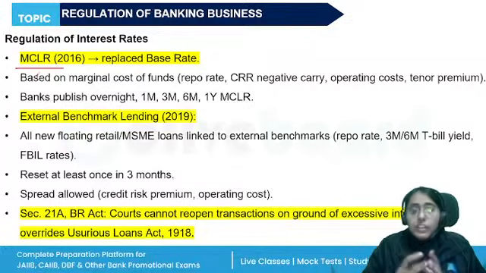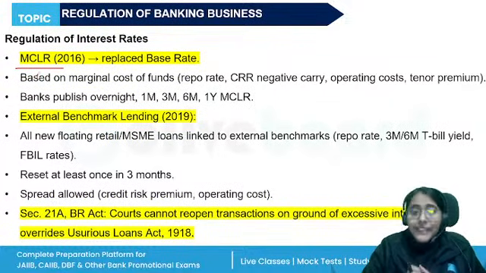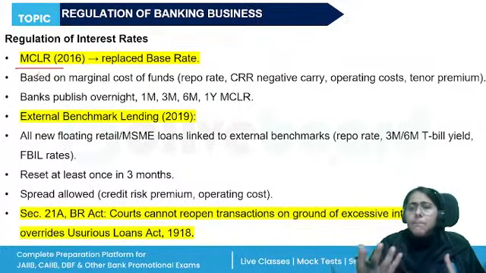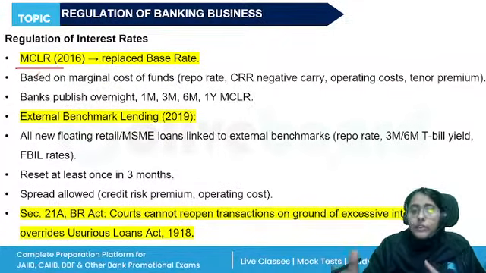So what is the marginal cost of fund based lending rate? The banks cannot grant loans below this rate. It serves as the benchmark. The structure and methodology include the marginal cost of fund, the negative carry on account of CRR, the operating cost, and the tenor premium. Banks can publish the internal benchmark: the overnight MCLR, 1 month MCLR, 3 month MCLR, even more than that.